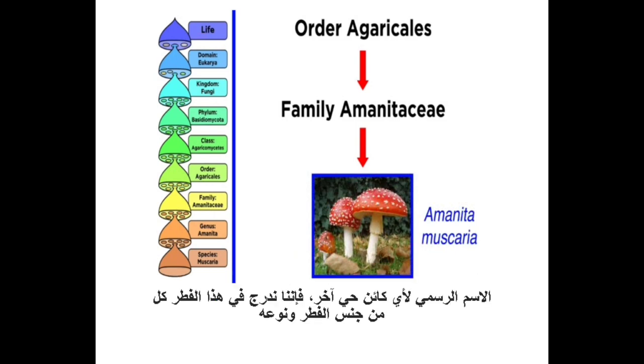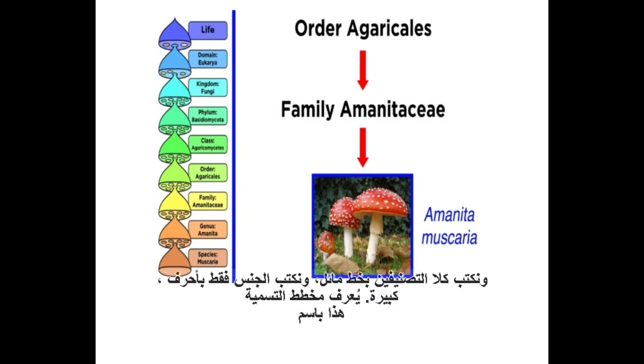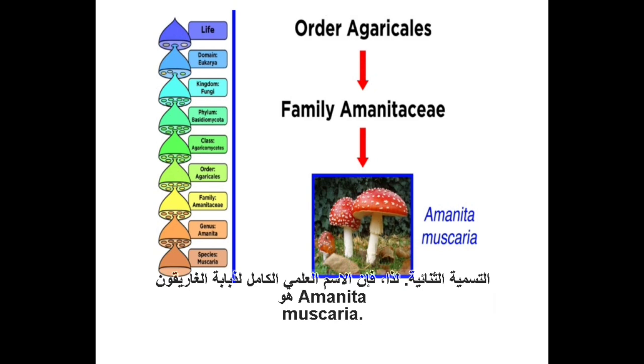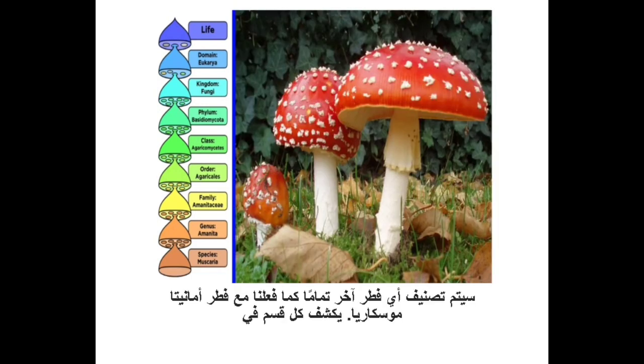Just as when writing the official name of any other organism, for this fungus we include both the mushroom's genus and species, italicizing both taxa and capitalizing only the genus. This naming scheme is known as binomial nomenclature. So the full scientific name of the fly agaric is Amanita muscaria. Any other mushroom will be classified just as we did with Amanita muscaria.